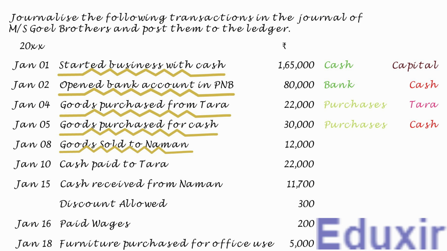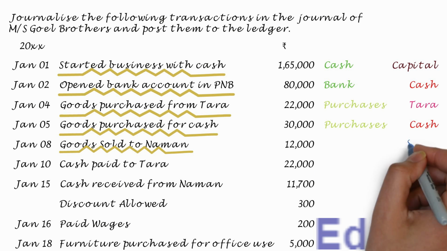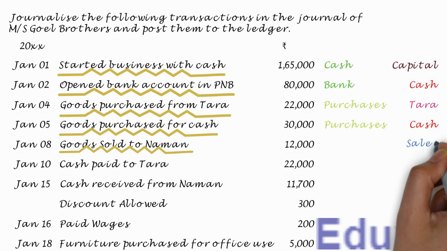As you know, sales generate revenue for the business. In other words, the revenue of the business is increasing in this transaction. The rule to record any revenue generated is to credit the corresponding revenues account. In this case, the sales account should be credited.